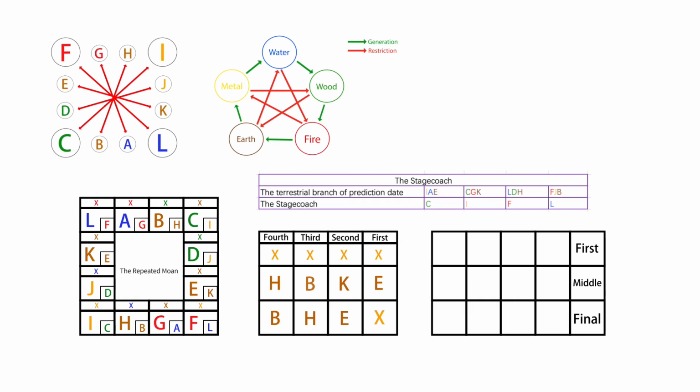In this course, there is no restriction relationship in the four lessons. We take the stagecoach as the first transmission. Because the terrestrial branch of the prediction date is H, the stagecoach is F. We use F as the first transmission. Then we use upper symbol of third lesson as the middle transmission. It is B. Then we use the upper symbol of first lesson as the final transmission. It is E.